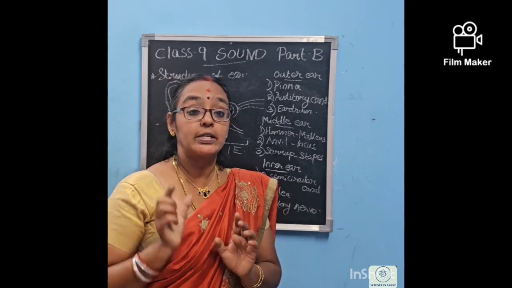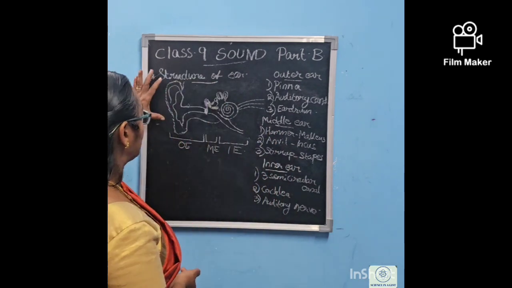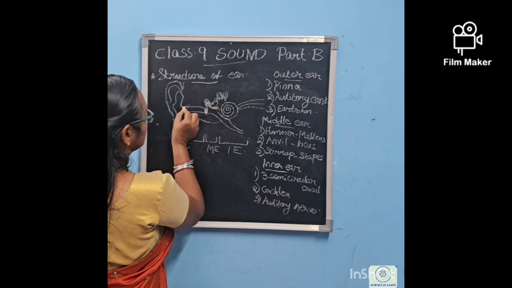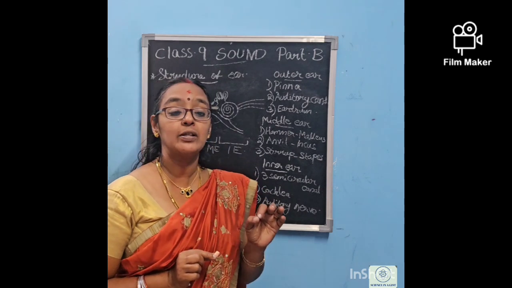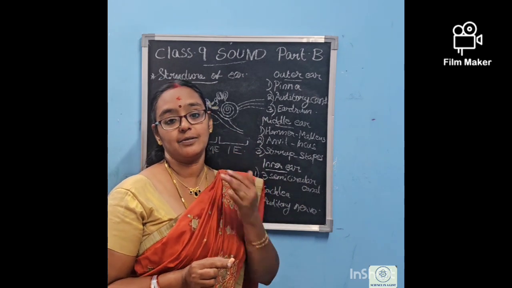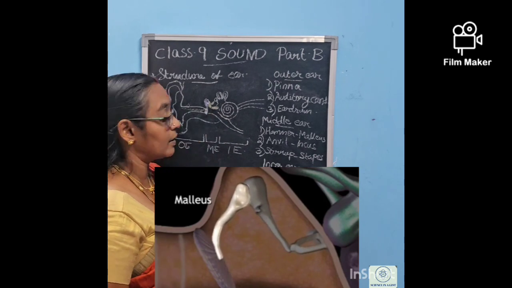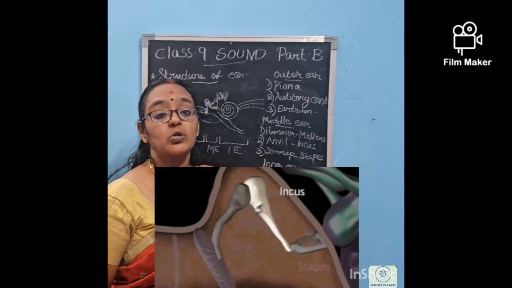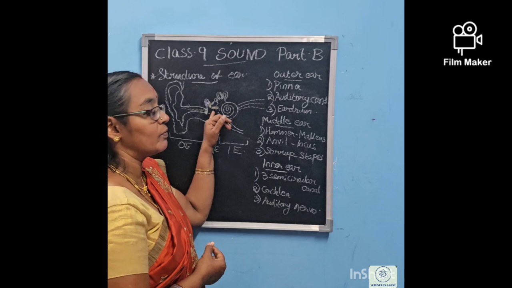Now we are going to see how we are able to hear sound when the sound waves enter into our ear. The pinna catches the sound waves, and the sound waves travel through the auditory canal and reach the eardrum. I have already told you that the eardrum is a very delicate part. When the sound waves with high pressure touch the eardrum, it starts to vibrate. This vibration is moved to the middle ear. The three bones there, hammer, anvil and stirrup, help amplify this vibration. The sound waves will be highly amplified with the help of the middle ear.